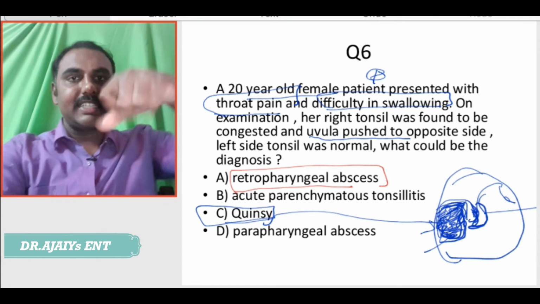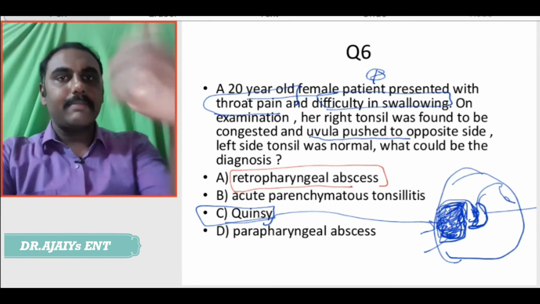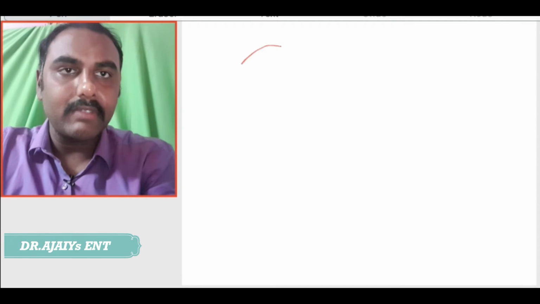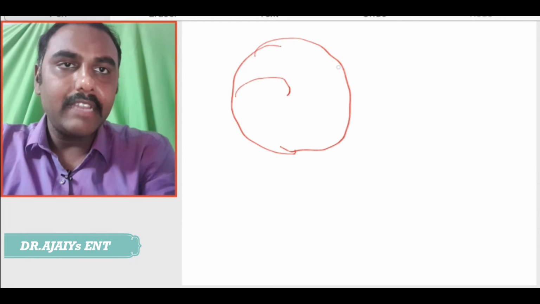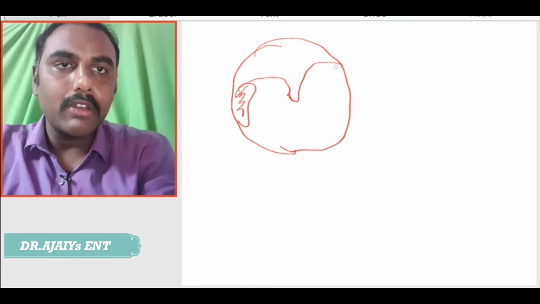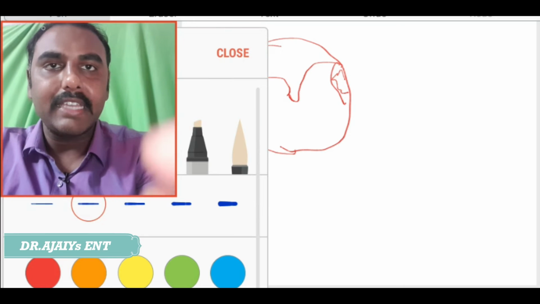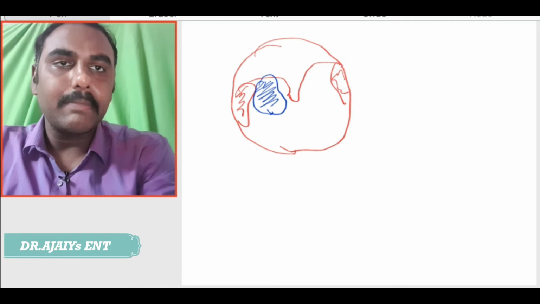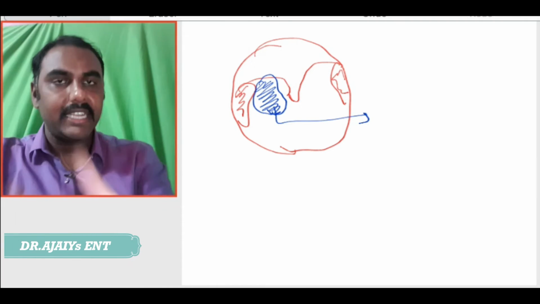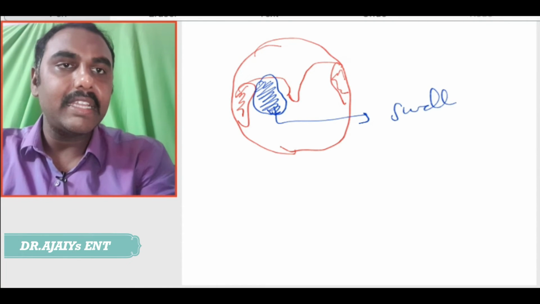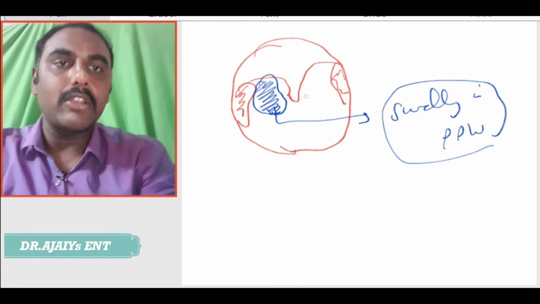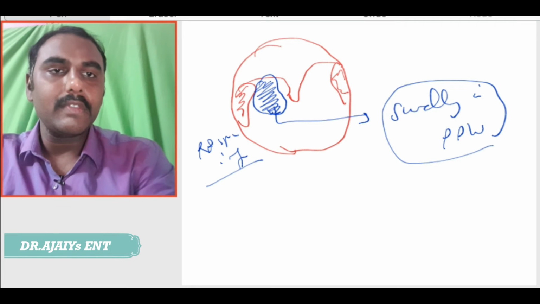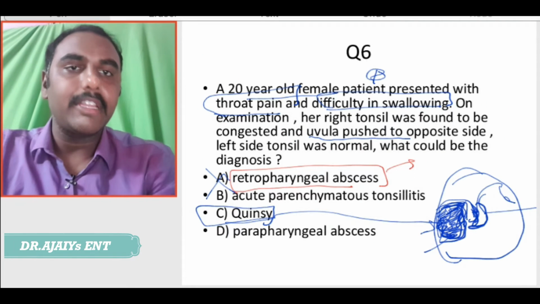Retropharynx is behind the pharynx. Say this is the pharynx, the area behind the pharynx is the retropharynx. So, how will the retropharyngeal swelling present? The tonsillar fossa will be normal here. The retropharyngeal swelling will present as a swelling in the posterior pharyngeal wall. The patient with a retropharyngeal abscess will again present with swelling in the oropharynx, but here the swelling will be in the posterior pharyngeal wall and not involving the tonsil. That is retropharyngeal space infection. So, ruling out the other option, it should not be retropharyngeal abscess.